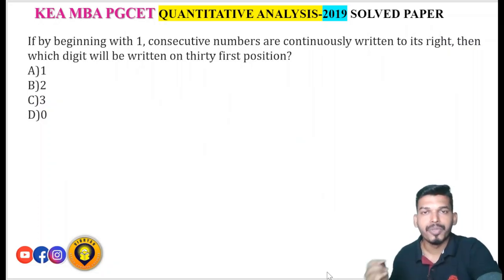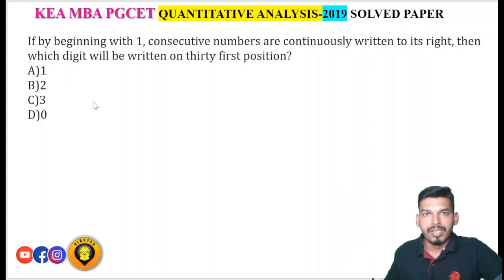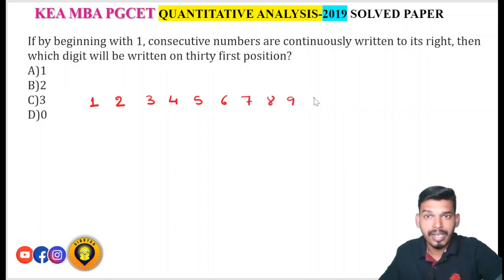If, beginning with 1, consecutive numbers are continuously written to its right, then which digit will be written in the 31st position? Okay, if I go on writing these numbers 1 2 3 4 5 6 7 8 9 10, I will write 1 here and 0 here, because I'll make a group of 10. I'm making a group of 10 so that the calculation becomes easy to find the 31st digit.